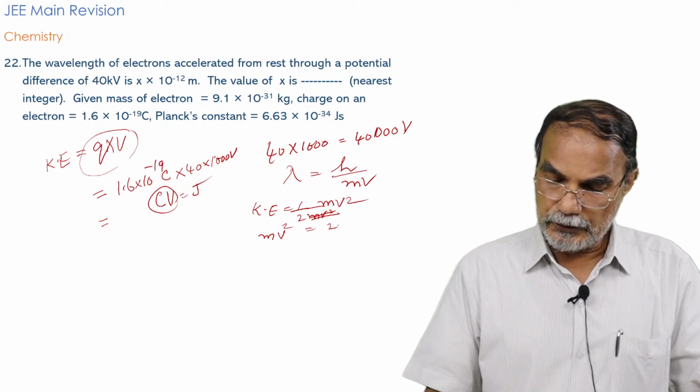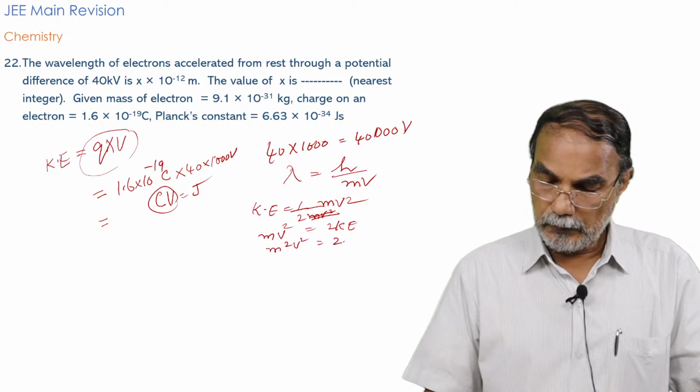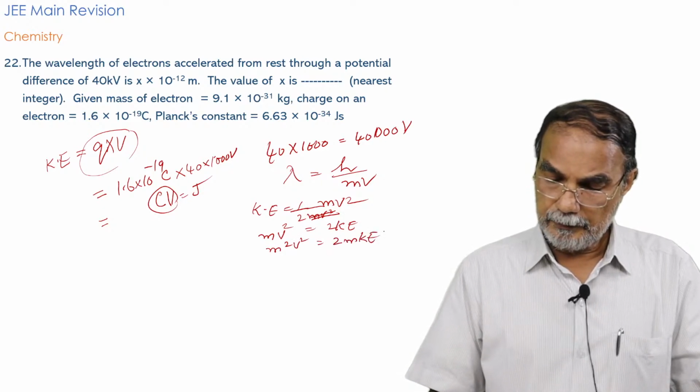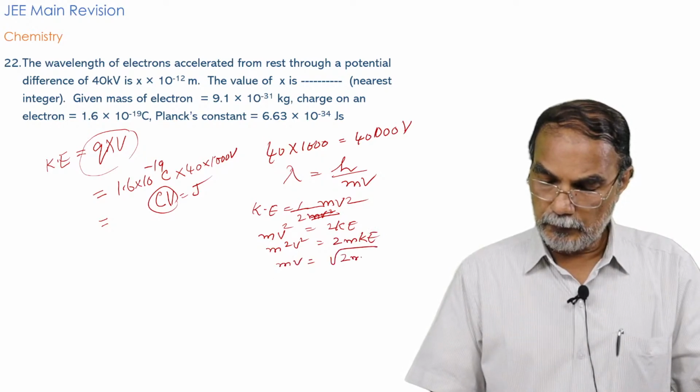So mv square is equal to 2 into kinetic energy. So m square v square is equal to 2m into kinetic energy. So mv is equal to square root of 2m kinetic energy.